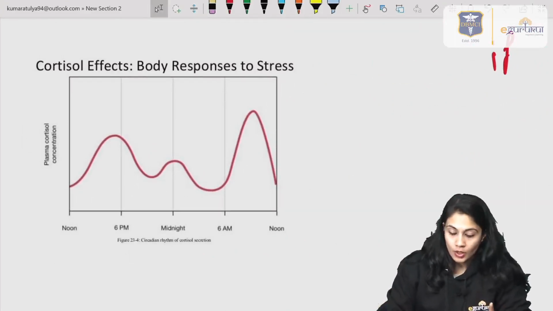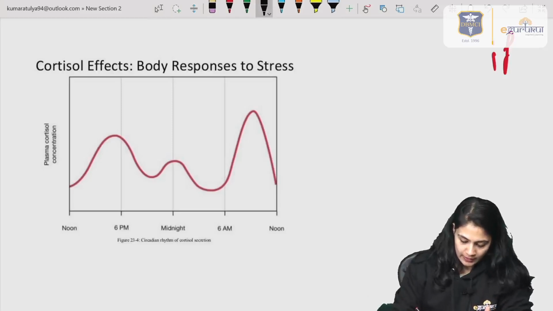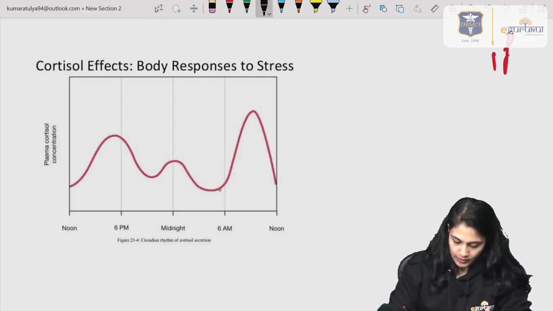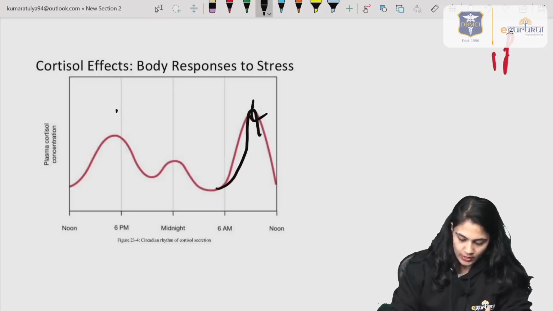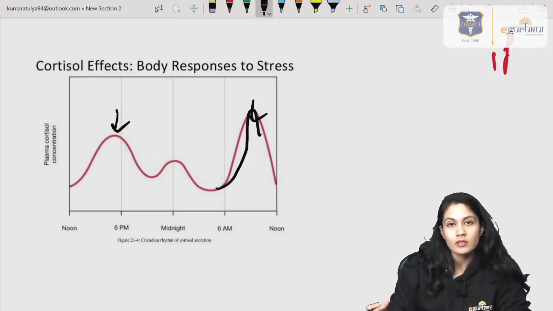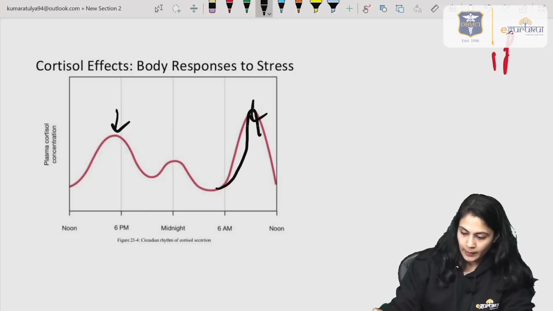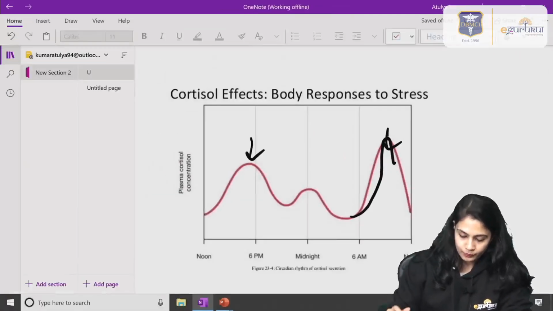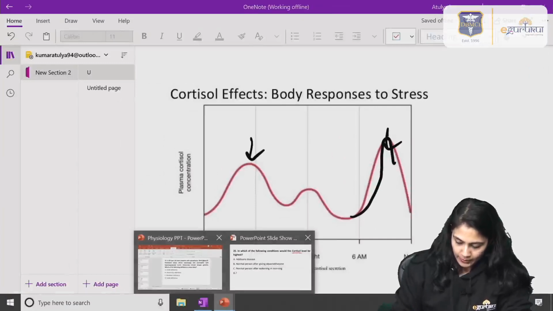Di means 2. Two times we can see the highest peak, that is in the morning 6 to 8 am, and in the evening around 6 pm. So you can remember 6 and 6, 6 am and 6 pm.